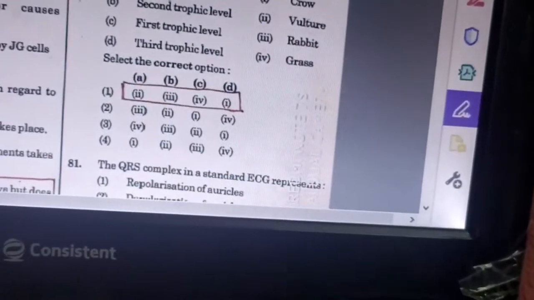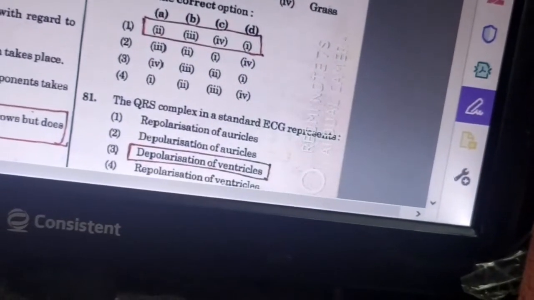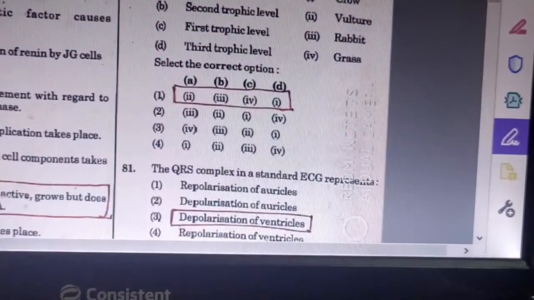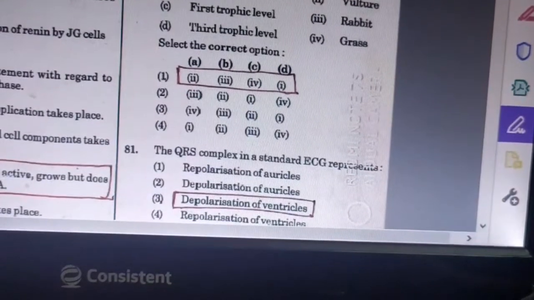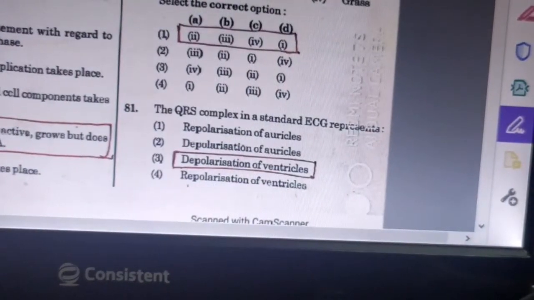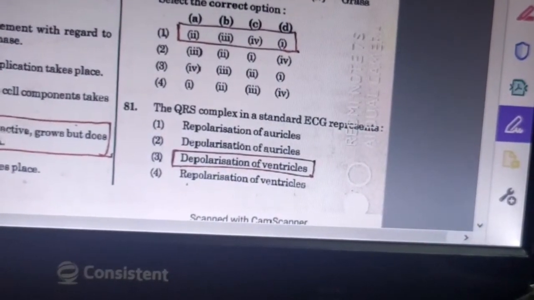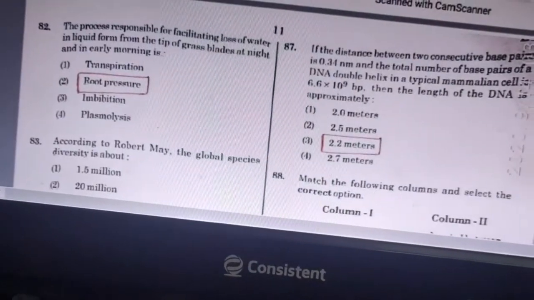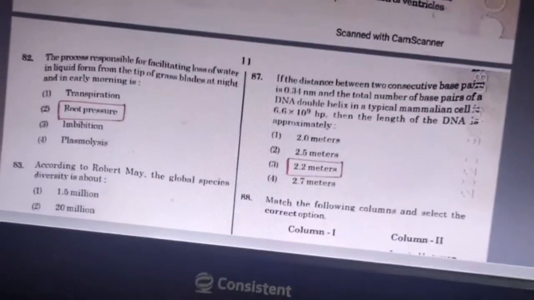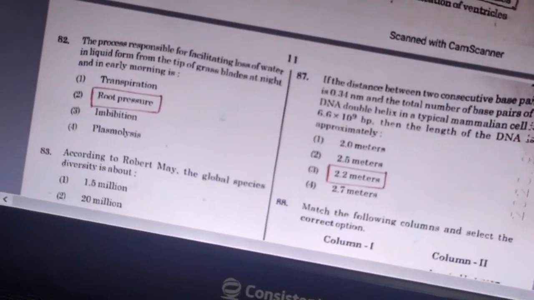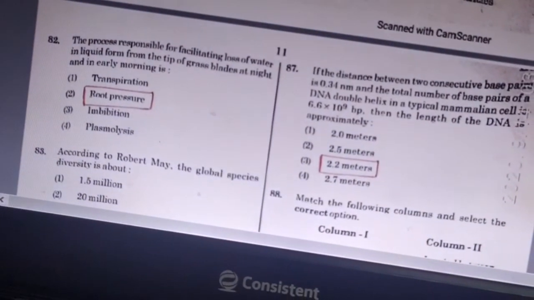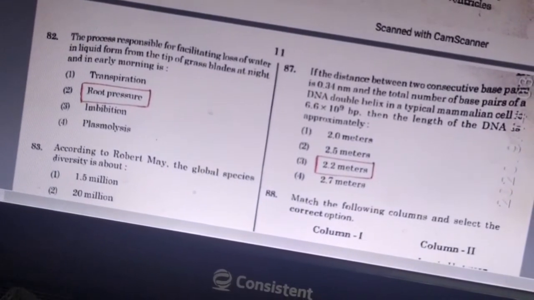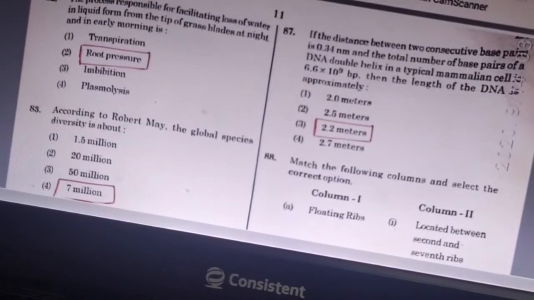81st question. The QRS complex in the standard ECG represents depolarization of ventricles. 82nd question. The process responsible for facilitating loss of water in liquid form from the tip of grass blade at night in the early morning is, answer is root pressure.